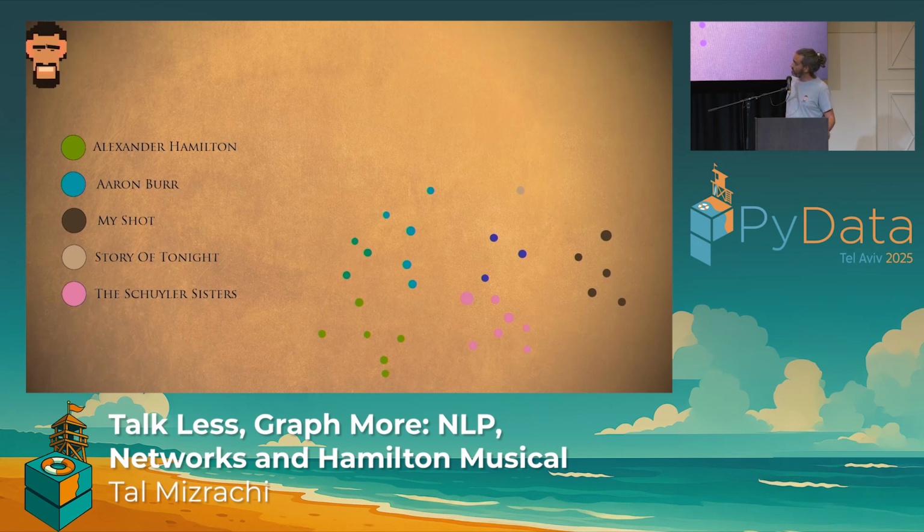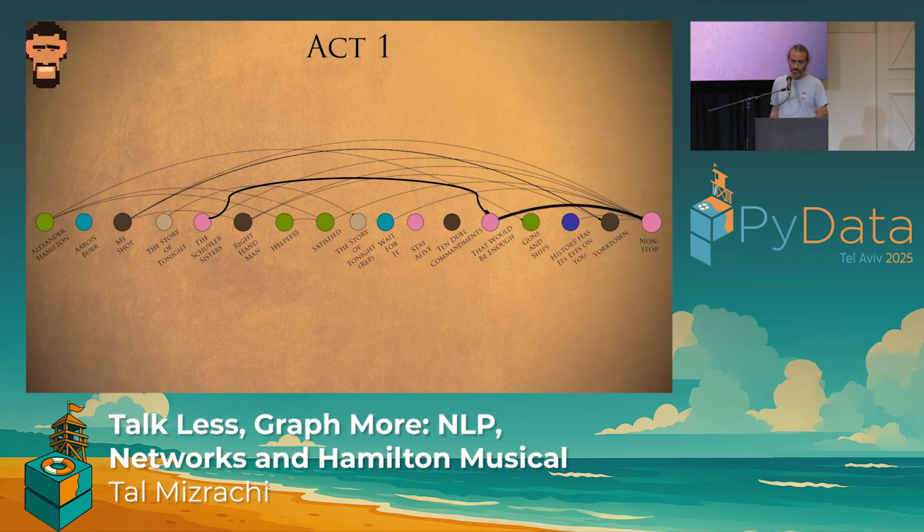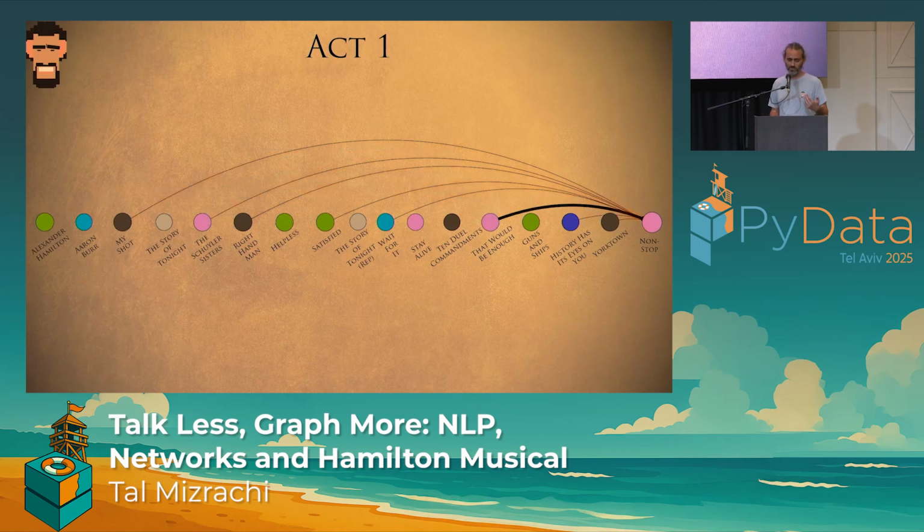Let's take a look at the first act. All right, so this is the order. The colors are the same colors as before based on the clusters that we had. And the wider the edge, the stronger the connection. Now, what I like to see here is actually this part where Schuyler Sisters and Look Around are strongly connected, where the Schuyler sister, Eliza, is singing, look around, and how lucky we are to be alive right now. And she says the exact same thing to Hamilton in That Would Be Enough. And I think that's really sophisticated in terms of songwriting.